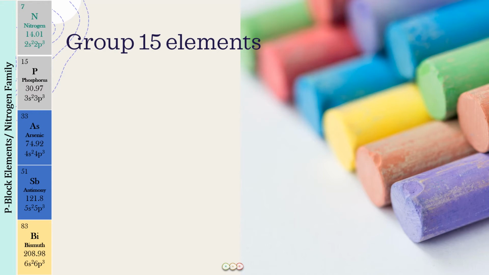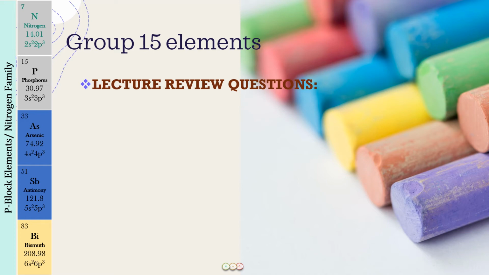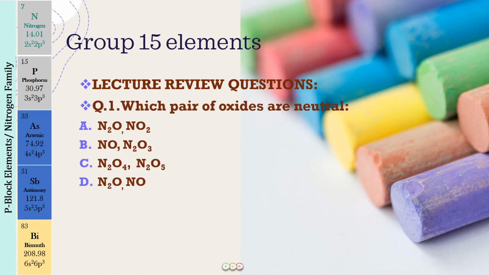So now let us see a few lecture review questions. The questions which I always ask you at the end are going to be very important from this lecture, and also very important for your learning and revision purposes. The first question is, which pair of oxides are neutral? These are the oxides of nitrogen. So you have to tell which of these oxides are going to be neutral oxides.